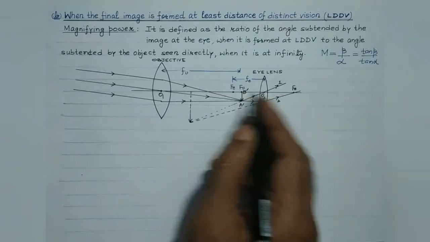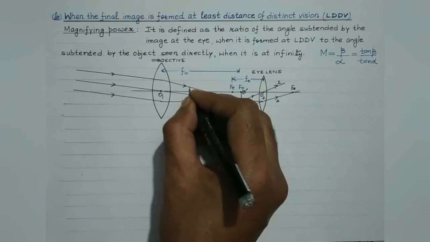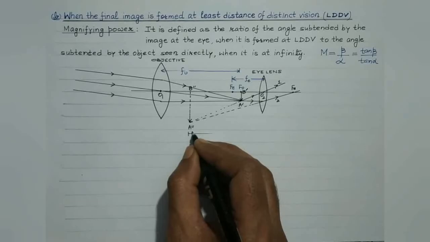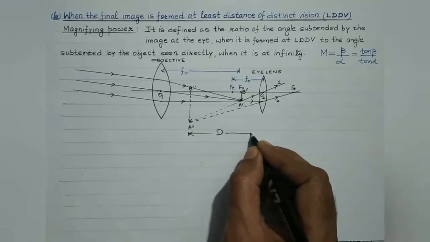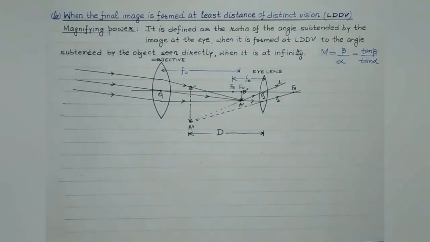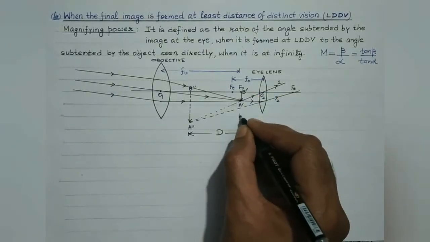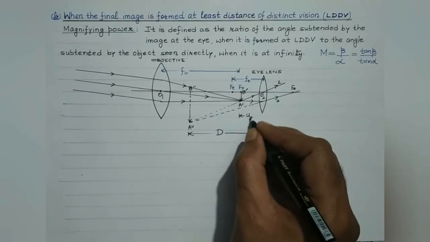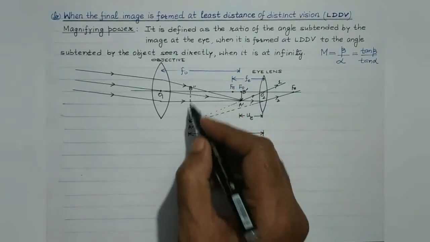And the distance between these two lenses is so adjusted that the final image is formed at the least distance of distinct vision. So this distance from the eye or from the eye lens should be equal to capital D, which is the least distance of distinct vision, which for a normal eye is considered to be 25 centimeter. Clear, students? So basically A dash B dash acts as an object for the eye lens. So this distance may be considered to be U. U is the object distance, and from the eye lens it can be considered to be UE. And this is the final image formed at the least distance of distinct vision.